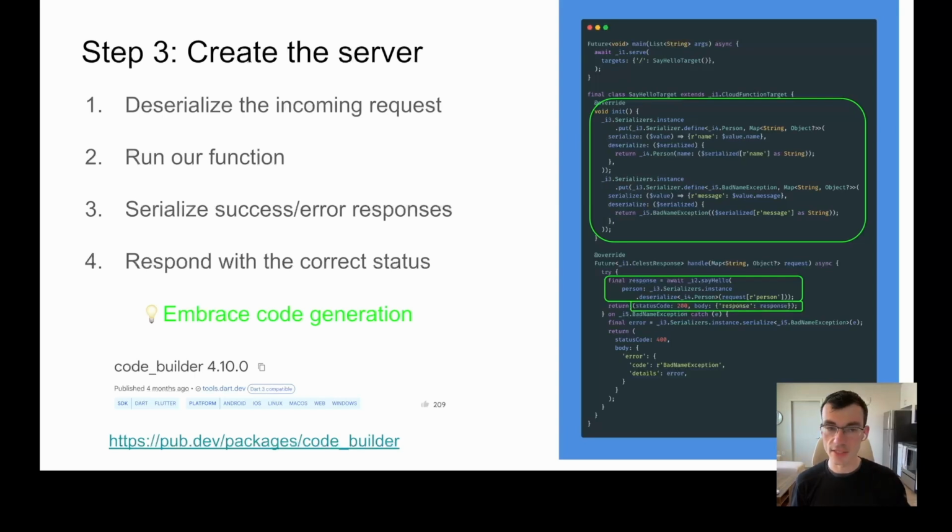In the case that it's successful, we return a status code of 200 with the string output mapped into the body. In the case that this exception type is thrown, we serialize that and put it in the body, but now we return 400, like we said. Last but not least, we wrap this all up in a shelf server and start listening on a TCP port. And so we're making progress.